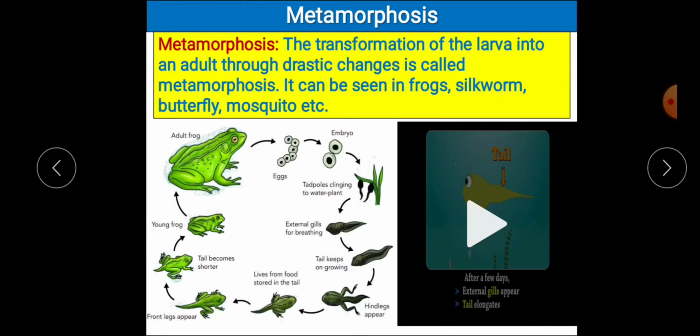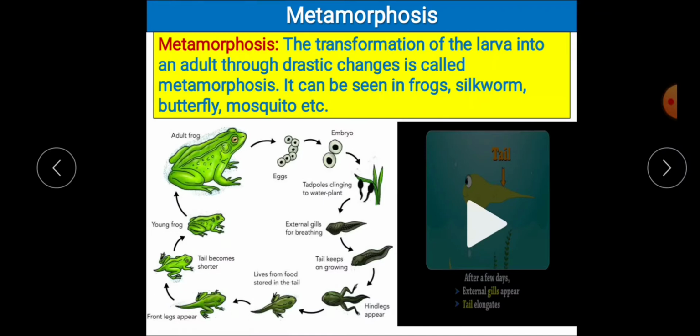Then the processes taking place in their body like respiration with the help of lungs, circulatory system with the help of heart and blood vessels, all these processes will also be the same in a newborn baby as well as in the adult. But in the case of organisms that undergo metamorphosis, they will have different processes.